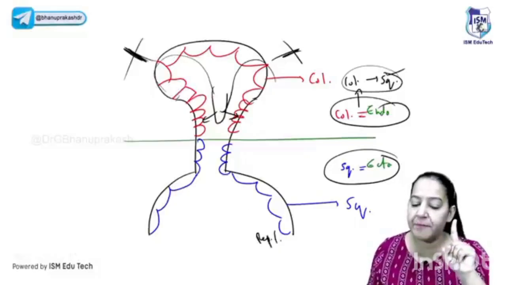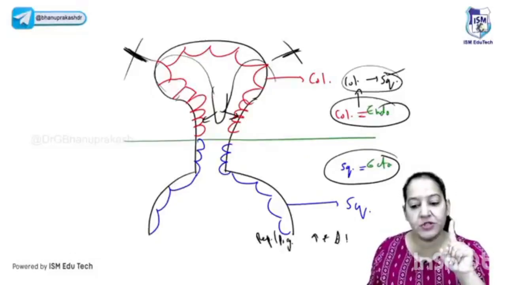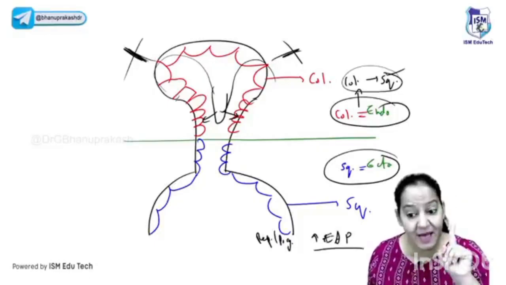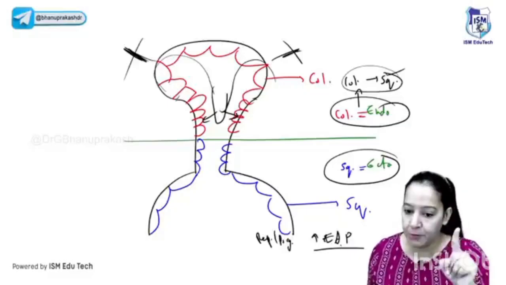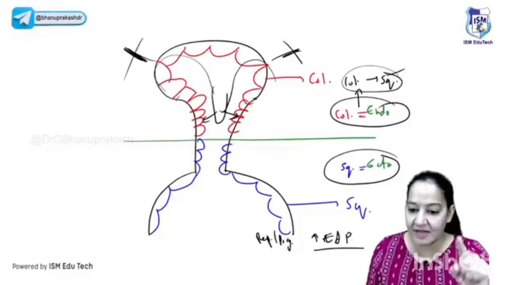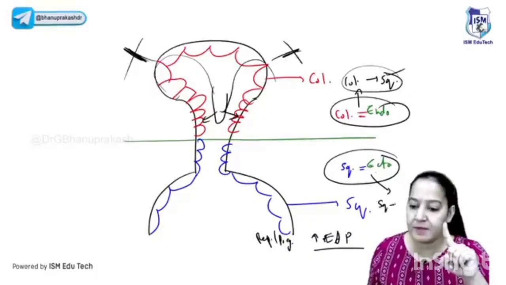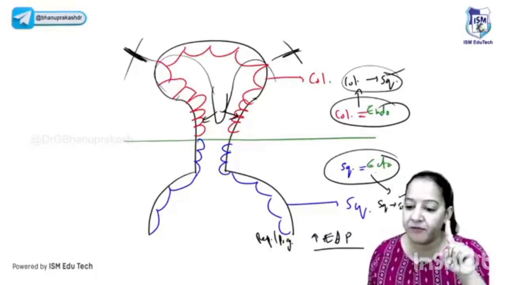In the ectocervix, during reproductive age or during pregnancy, whenever there is increased estrogen and progesterone in the blood, that is acting as a stress. So here the stressor is the hormone. During pregnancy, reproductive age or puberty, the ectocervix, which is normally squamous, converts from squamous to columnar. So the ectocervix is an example of columnar epithelia.